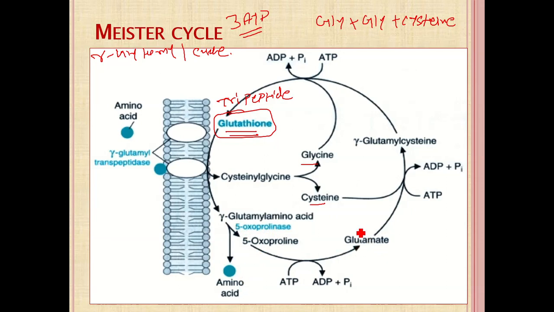After that, sequentially the cysteine and glycine molecules are incorporated and produce glutamyl cysteine and finally glutathione. So for regeneration of the glutathione, it utilizes the 3 ATP. So it is a very less used process for the absorption of the amino acid; it is mainly for the glutathione regeneration.